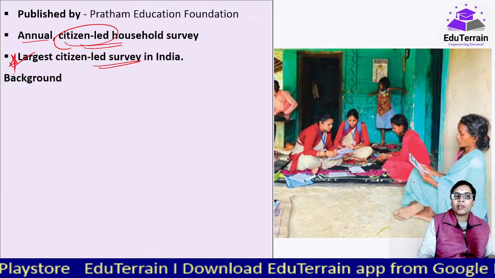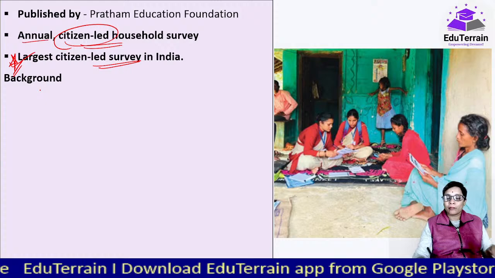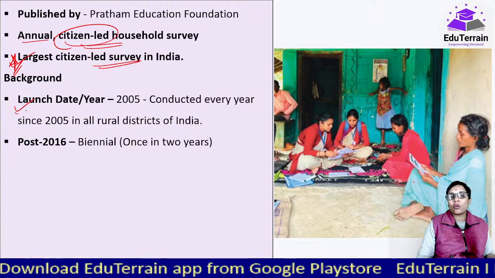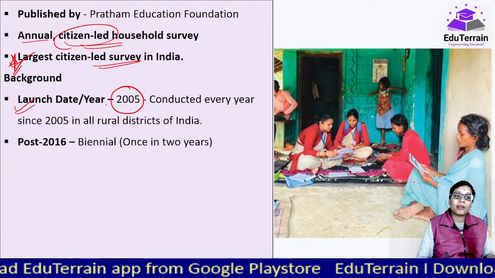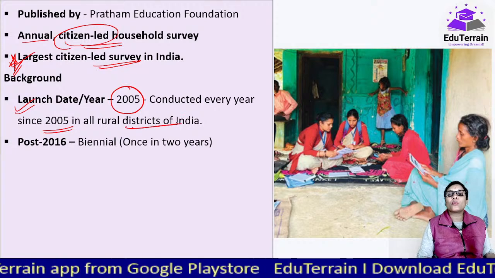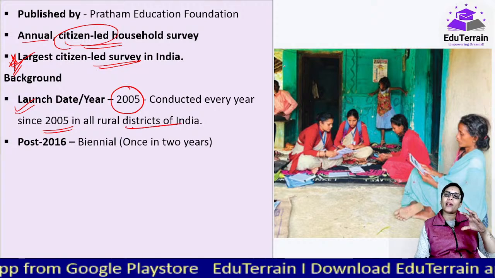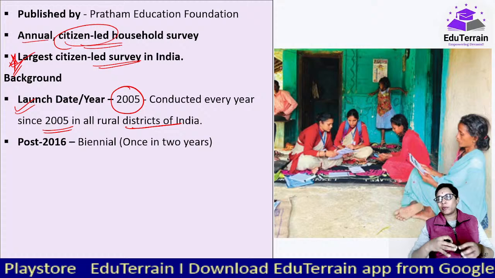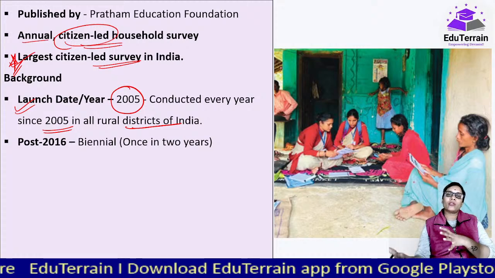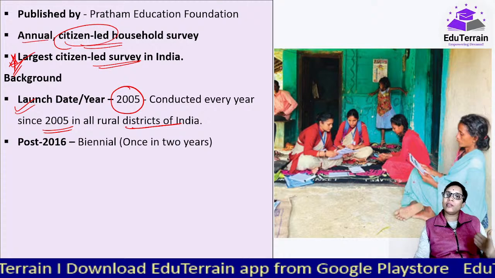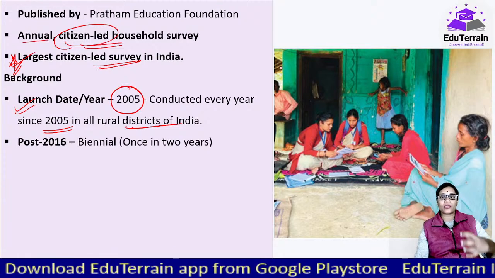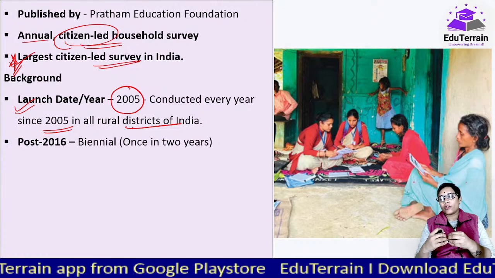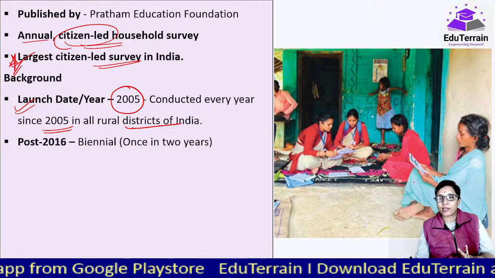Very important, because it has its importance for the examination as well. Now, what is its background? As I've said, it was launched in 2005 and it was conducted every year since 2005 in all rural districts of India, and in each rural district they cover 5% of the population, and the analysis of these people would be applied to the rest of the population. Accordingly they come up with the result: this percentage of students, this much their caliber, and all the indicators or dimensions that have been taken up.